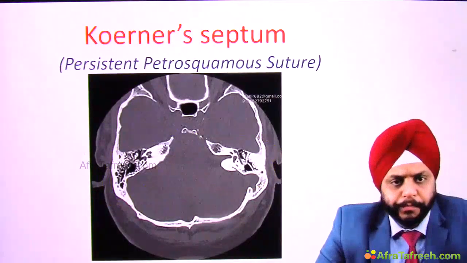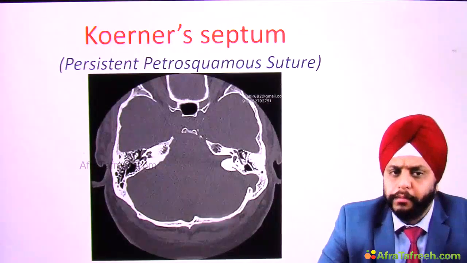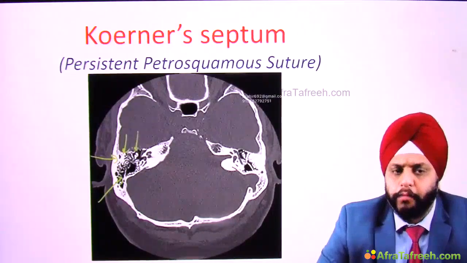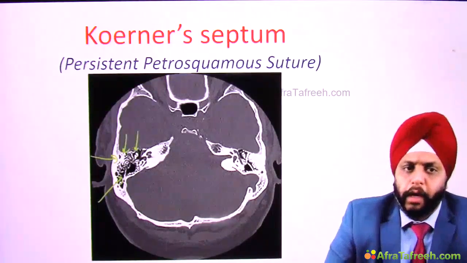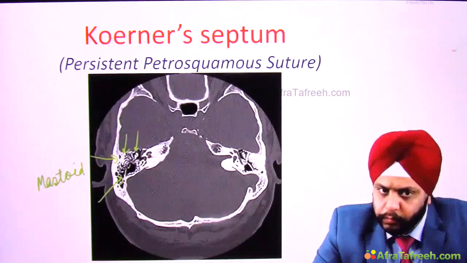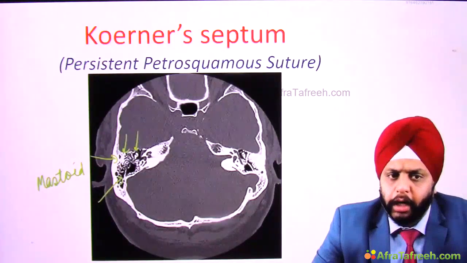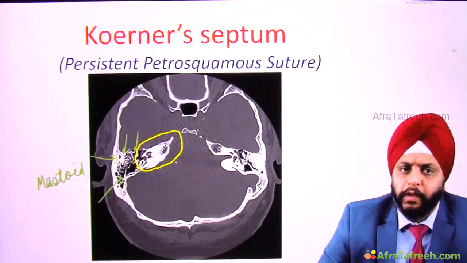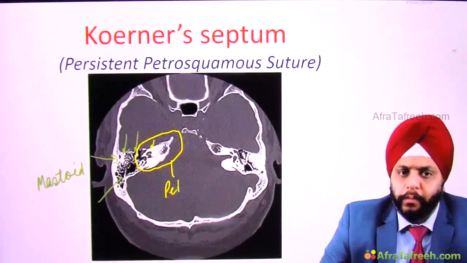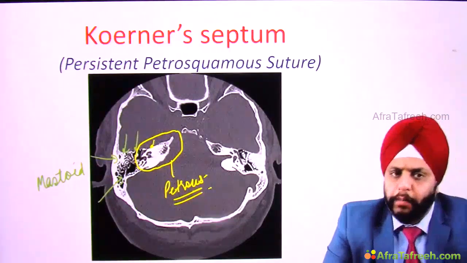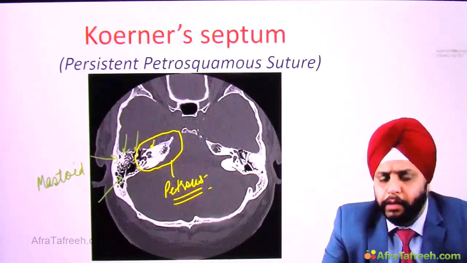Okay. Now, what do we see over here? You can see a lot of air cells. Which part is that? That is the mastoid part of the temporal bone. Medial to that you can see a very dense part having some structures inside, that is the petrous part of temporal bone. You can see the mastoid part, a lot of air cells, and the dense petrous part.